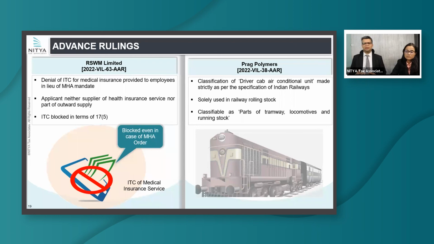So this dispute, multiple advance rulings and multiple court rulings have come in this respect, and it is expected that the dispute would continue for some more time.